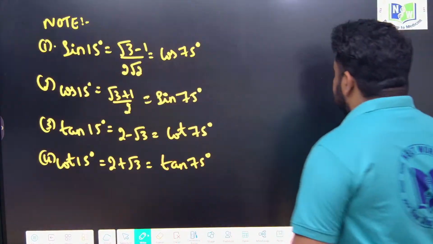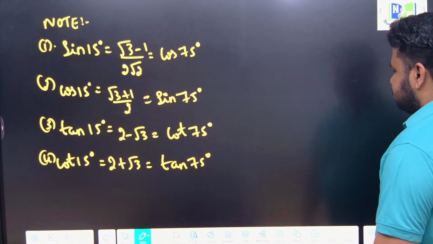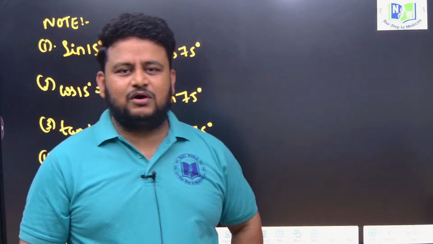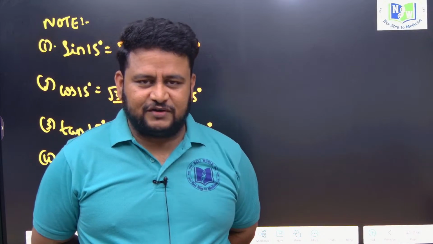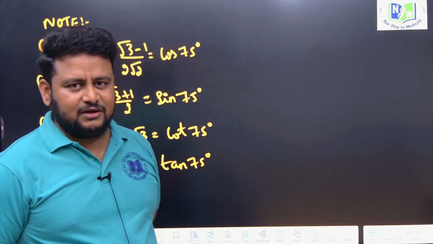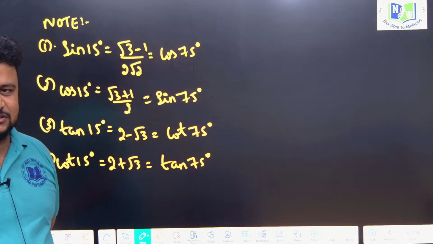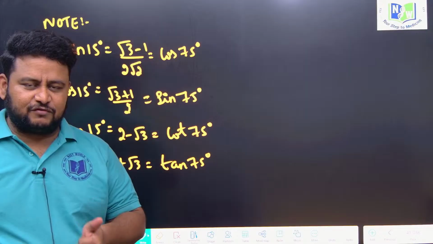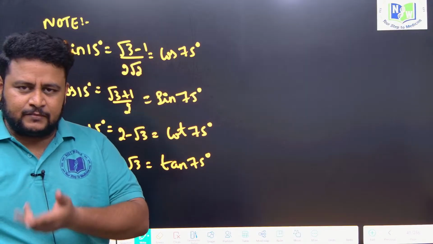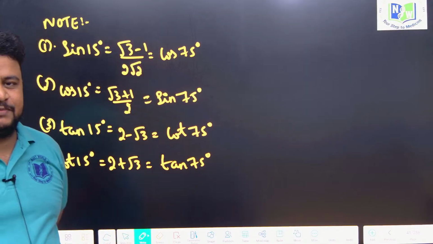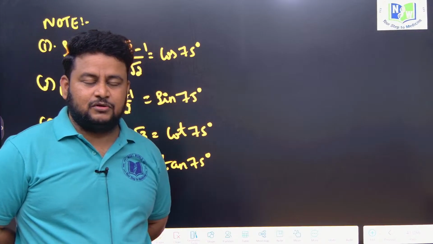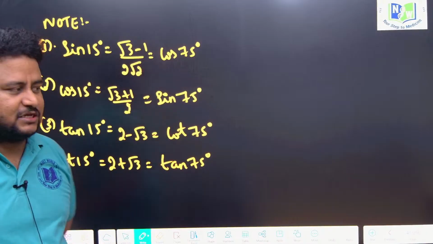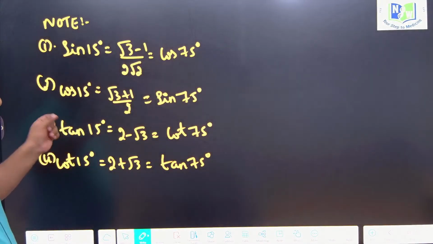So see here, when it comes to 11th and 12th, highly important is you will be learning what? 0 degree, 30 degree, 45 degree, 60 degree, 90 degree you will learn in your 10th standard. Up to your 10th standard you will learn trigonometric ratios of some particular angles. But here you have to learn for 180, I already told you how to learn, and 360. So sin of any pi is what? 0. Tan of any pi is what? 0. Cos of odd pi is minus 1. Cos of even pi is plus 1. But when it comes to some particular angles, you have to remember this.